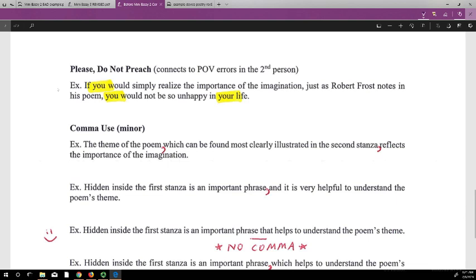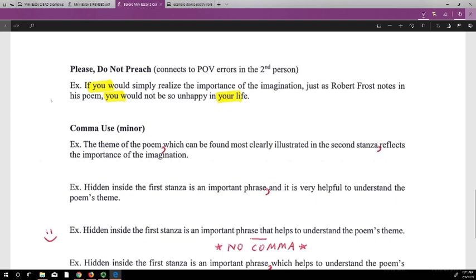If you would simply realize the importance of the imagination, just as Robert Frost notes in his poem, you would not be so unhappy in your life. Well, time out, guys. Do you see how this reads, right? First off, I realize the importance of the imagination, right? Second, I'm really not unhappy with my life. I love my life. I love myself. Love my wife. Love my family. Love God. I have a good life going here.